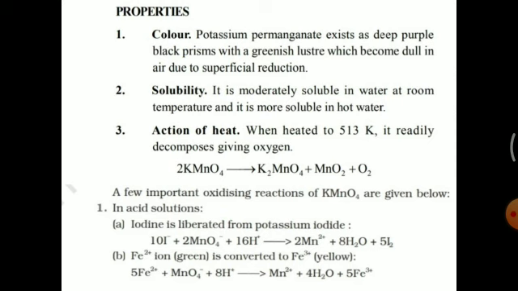This is the oxidation equation. In I2, 2 iodine atoms are there. For one iodine, I minus to I2 is 1 unit, so for 2 iodine atoms, 2 units. So the reduction equation is 5 units.